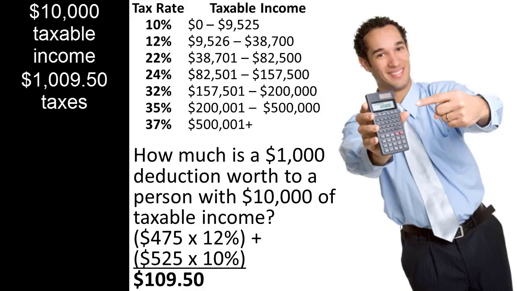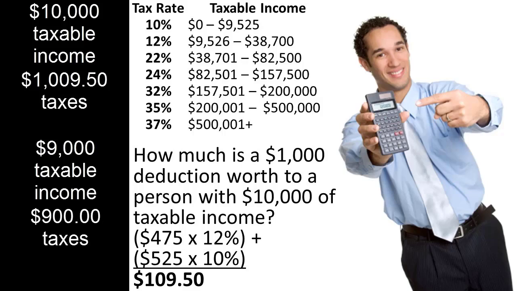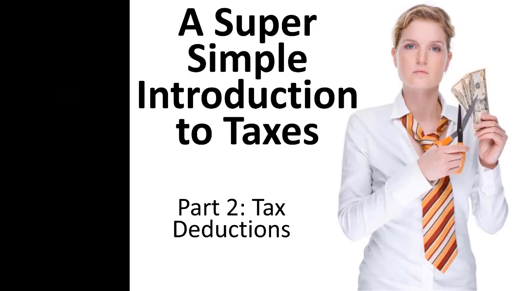If the taxpayer were to have received an additional $1,000 deduction, his or her taxable income would have fallen to $9,000, and he or she would have owed $900 in taxes. Thus, the $1,000 deduction would have caused the taxpayer's tax bill to drop by $109.50. This has been a super simple introduction to taxes, Part 2, Tax Deductions.